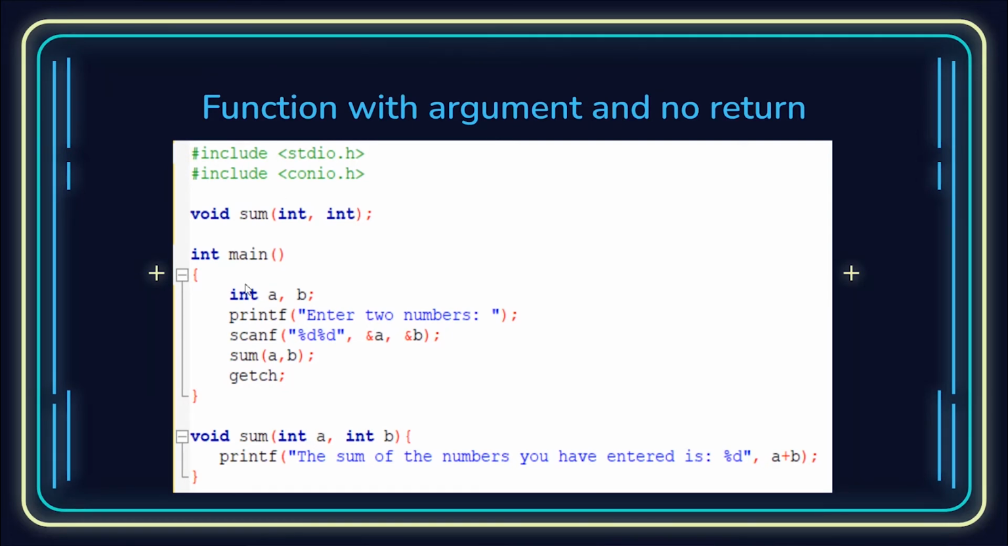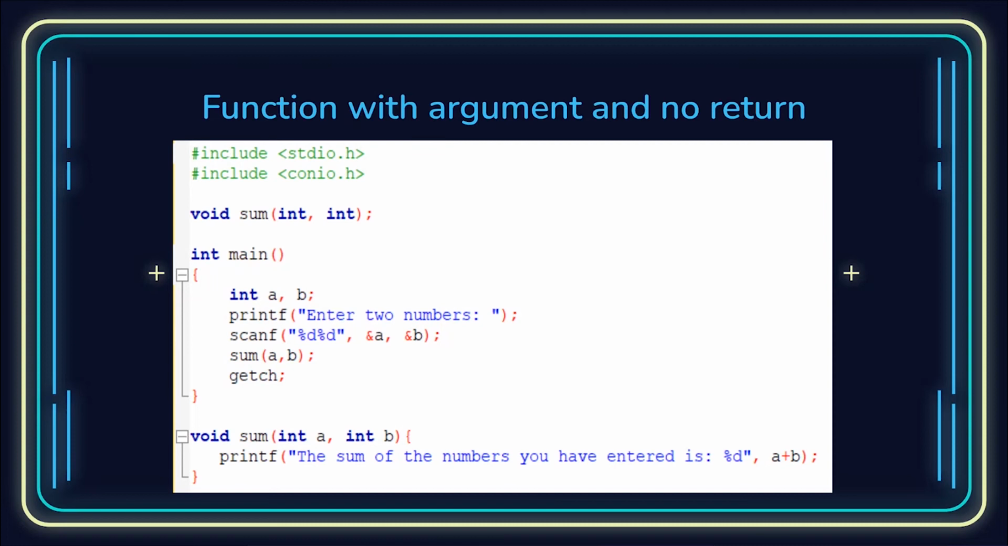So here in the main function we are doing int a b, printf enter two numbers, scanf a and b. Now this sum a b, we are calling the function sum, which has been defined here, void sum int a int b, printf the sum of the numbers you have entered is a plus b. The rest is pretty much the same. The only difference is that this int part, which is the argument, was not there in the previous code, and it's included here in this example. But still it does not have any return type.